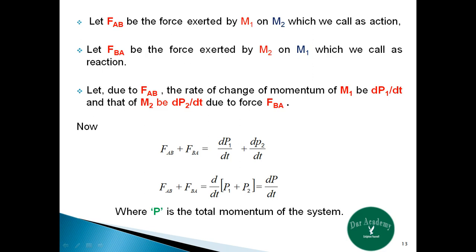Let F_AB be the force exerted by m1 on m2, which we call action, and let F_BA be the force exerted by m2 on m1, which we call reaction. Let due to force F_AB, the rate of change of momentum of m1 be dP1 by dt, and that of m2 be dP2 by dt due to the force F_BA, which we can represent in equation form as this, where P is the total momentum of the system.